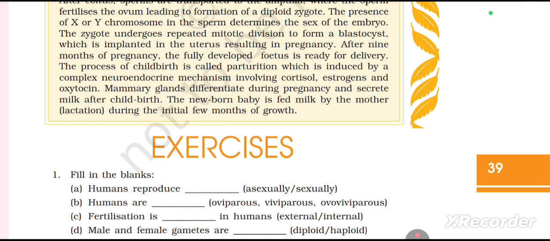The process of childbirth is called parturition, which is induced by a complex neuroendocrine mechanism involving cortisol, estrogen, and oxytocin. Mammary glands differentiate during pregnancy and secrete milk after childbirth. The newborn baby is fed milk by the mother during the initial few months of growth.